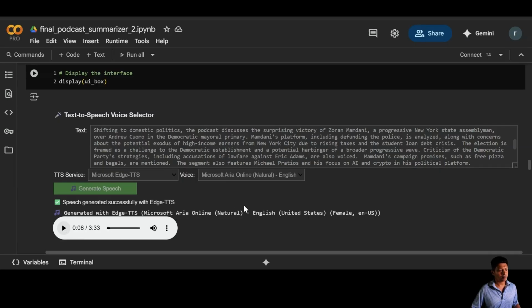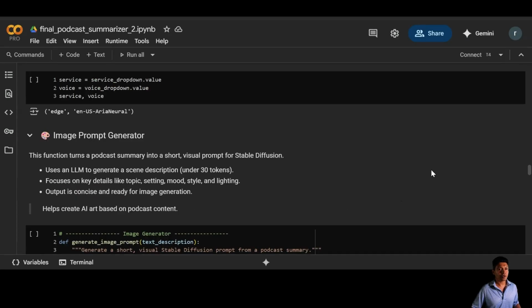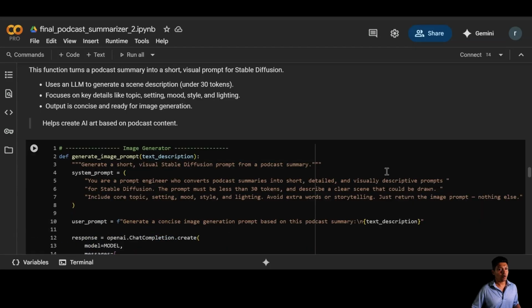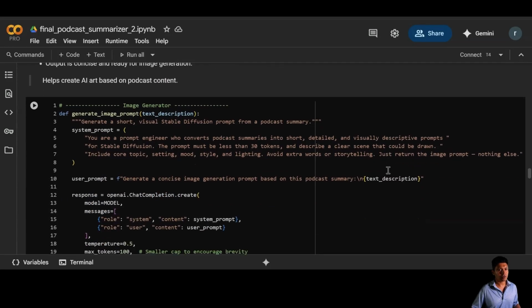Everything is rendered as expected. Let's move on. Now, we capture your selected text to speech service and voice, just confirming your choices before generating the final narration.